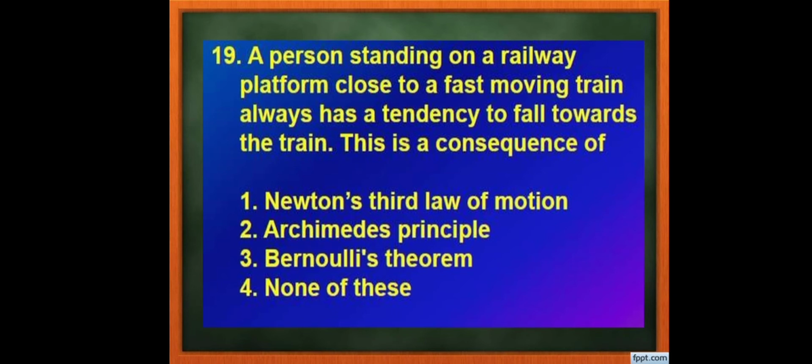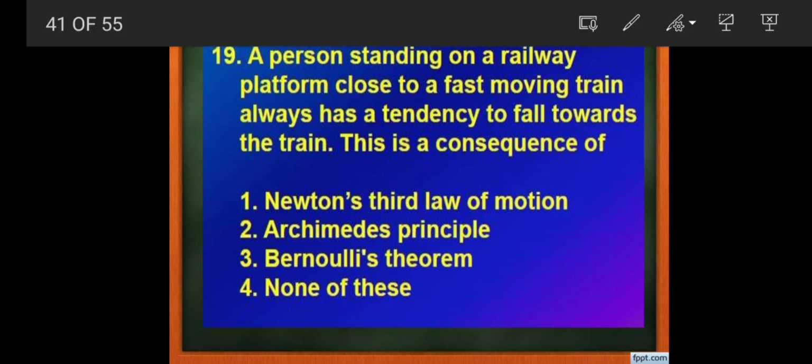The 19th question. A person standing on a railway platform close to a fast moving train always has a tendency to fall towards the train. This is a consequence of what? Very interesting question. Let me read it once again. This is the consequence of Newton's third law of motion, or Archimedes principle, or Bernoulli's principle, or none of the above. The right answer is Bernoulli's principle.